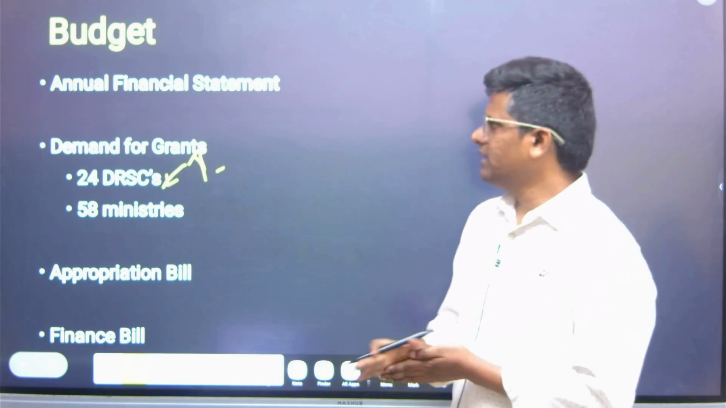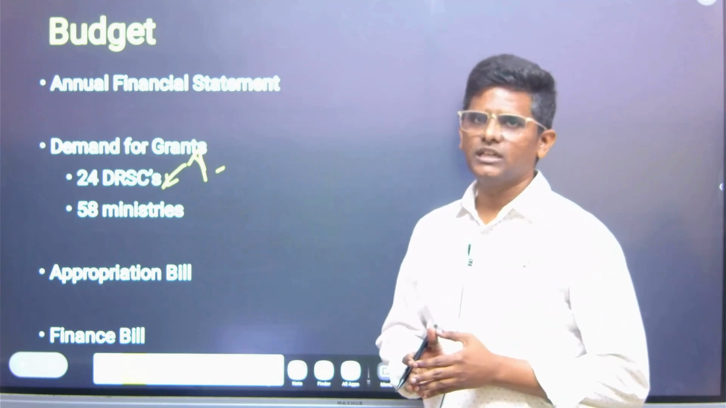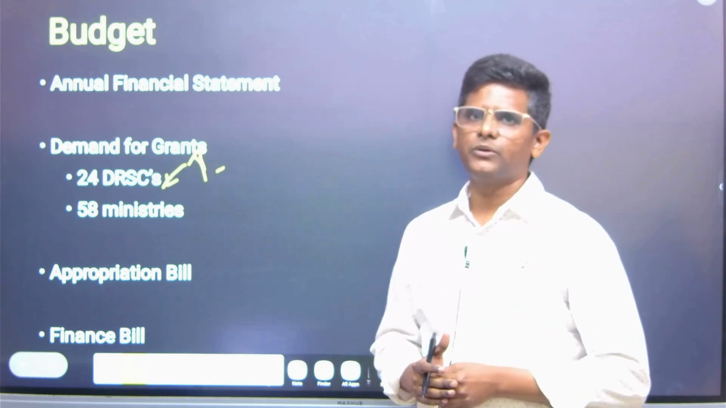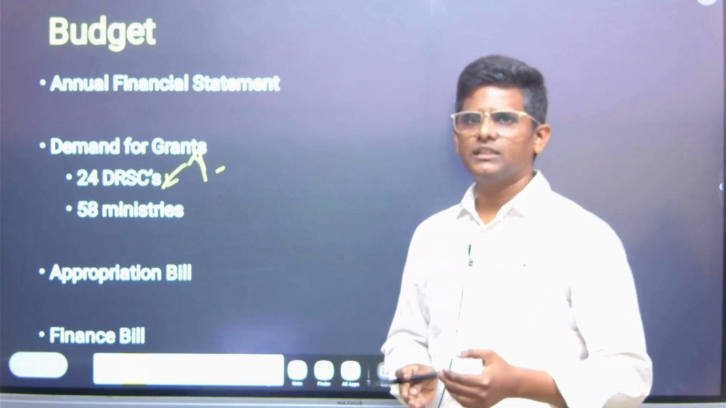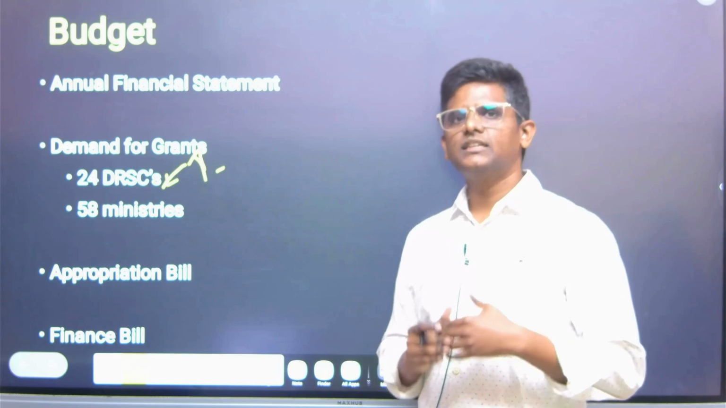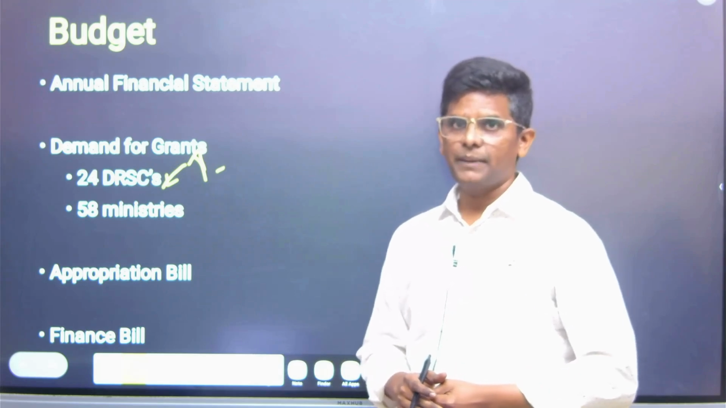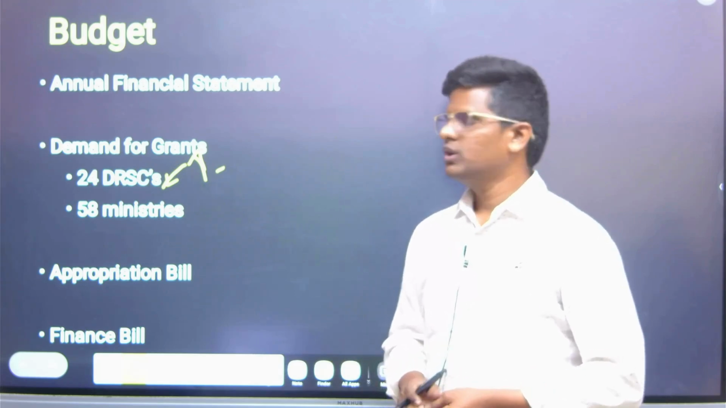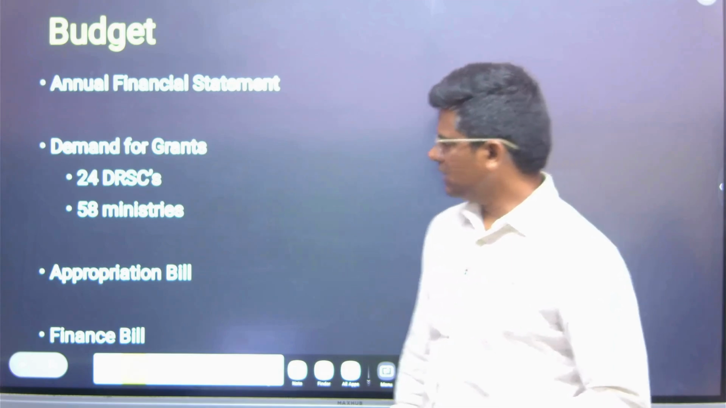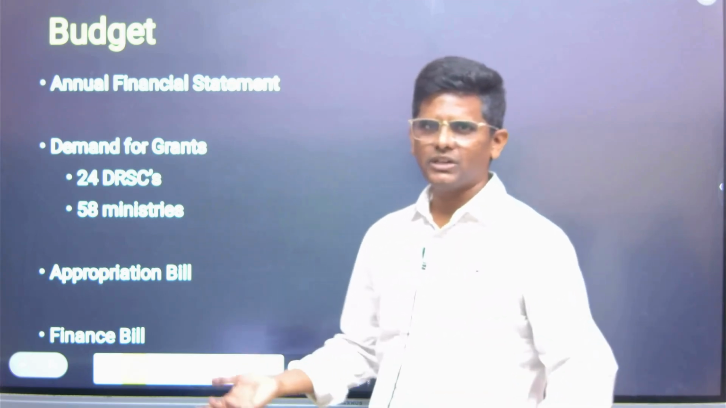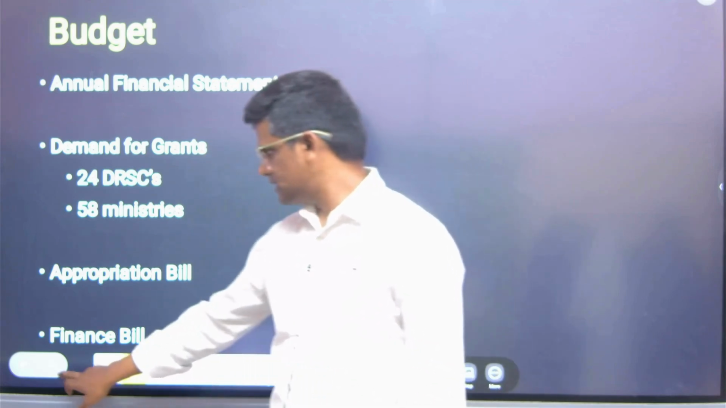Suppose in the demand for grants there are cuts. Suppose there is a policy cut. Usually it doesn't happen. Policy cut means the Parliament doesn't approve the expenditure which is proposed. If the policy cut happens, then the government has to resign. Policy cut means the government lost the confidence, but the government has the majority in the house, so usually the budget is smoothly passed.